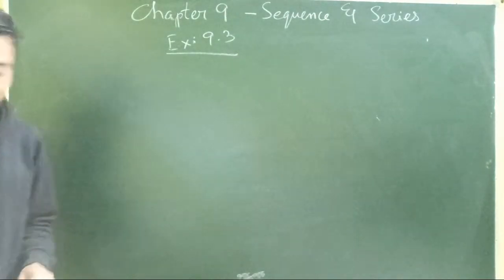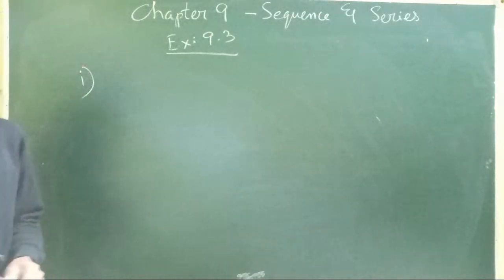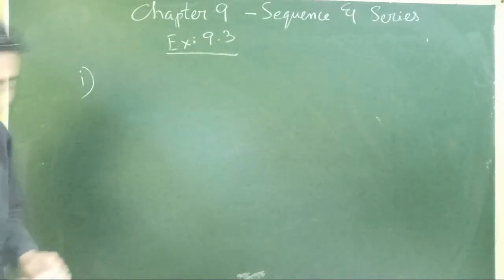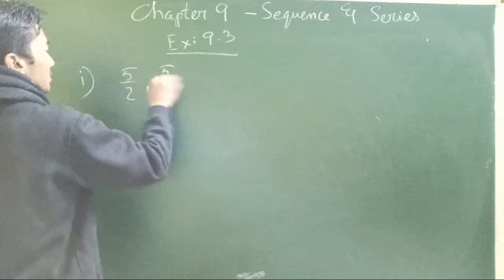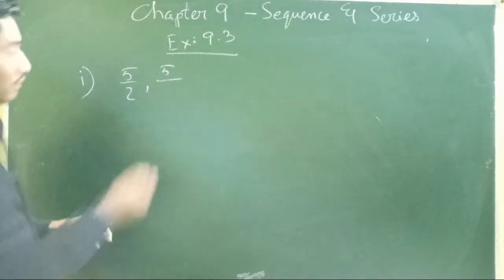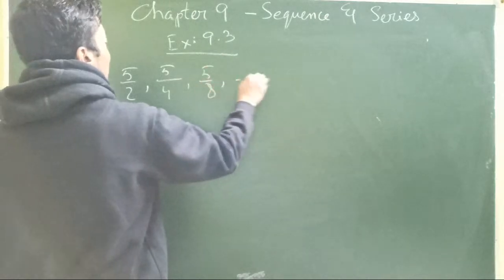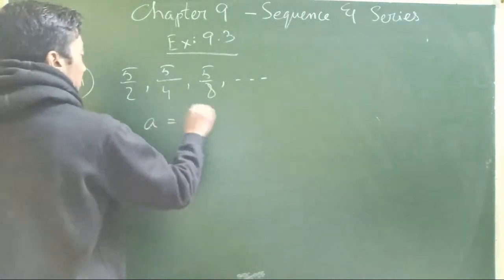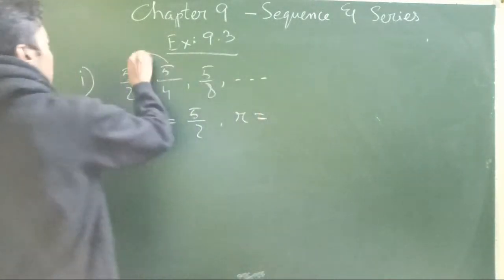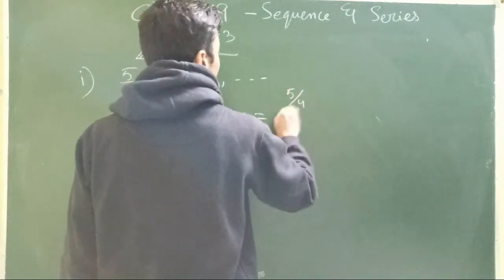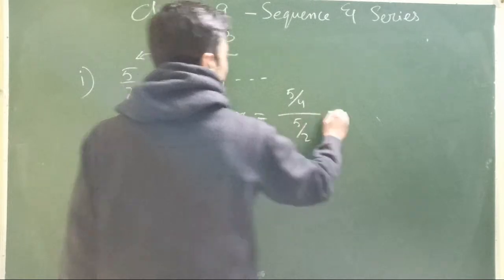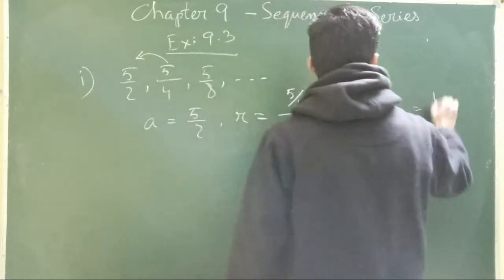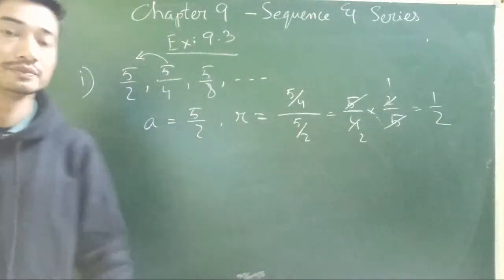Okay, so number 1. Find the 20th term and nth term of the given geometric progression 5 by 2, 5 by 4, 5 by 8, and so on. Similar question we have already done, so let's just begin. A is 5 by 2. Common ratio: divide any term by its preceding. So 5 by 4 into 2 by 5, that is 1 by 2. So here we have the common ratio 1 by 2.